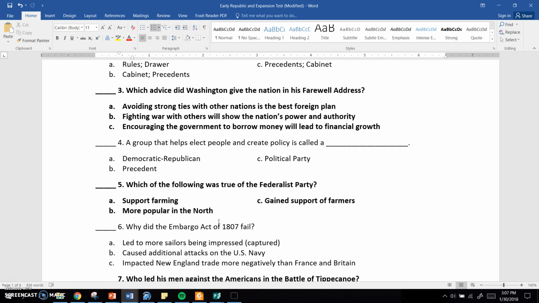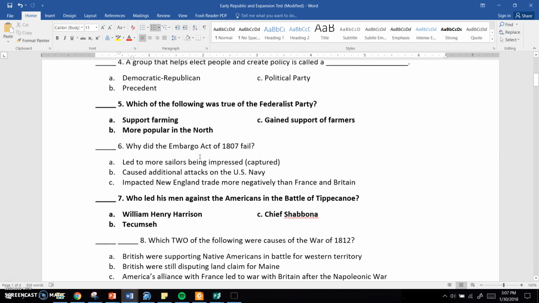Number 4, a group that helps elect people and create policy is called a A. Democratic Republican, B. a precedent, or C. a political party. Number 5, which of the following was true of the Federalist Party? A. They supported farming. B. They were more popular in the North. Or C. They gained support of farmers. This is the Federalist Party. Alexander Hamilton, George Washington. What was true?